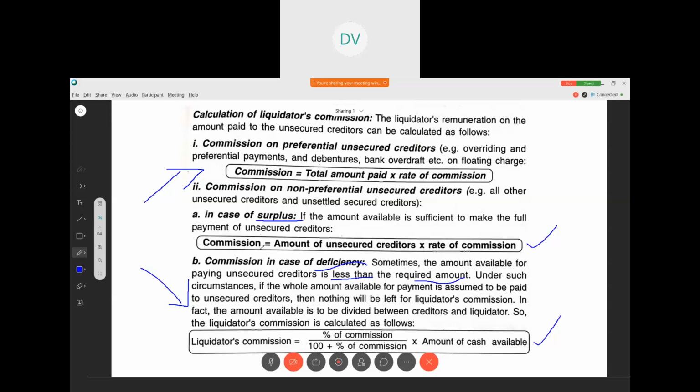Is it clear? Okay. So study this much, and in the next class we are going to work out the problems. While working out the problems, I'll explain how each and every problem has different types of commission calculation. So I'll explain then and there itself.